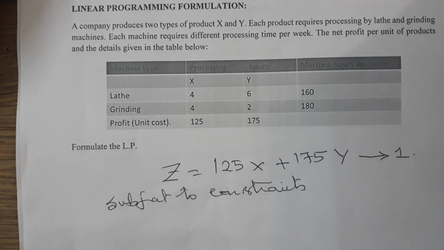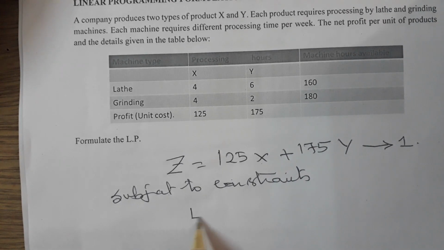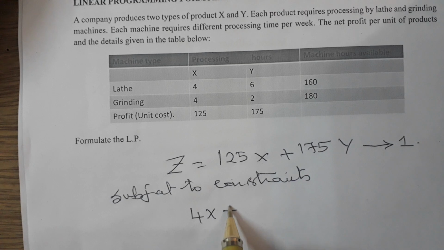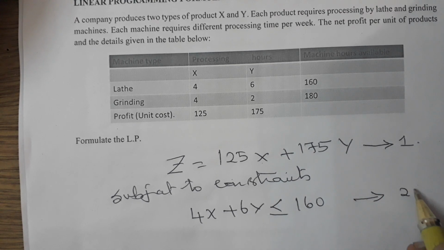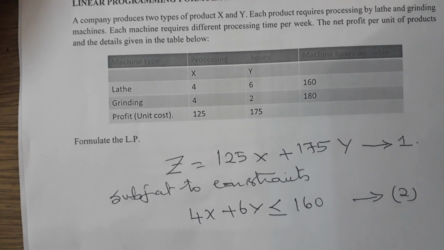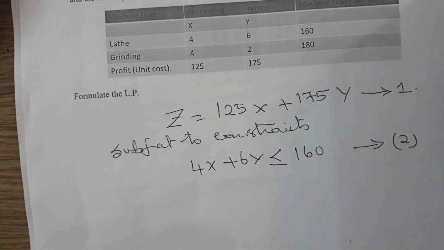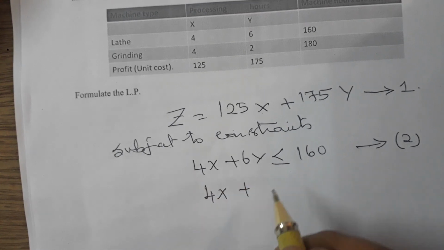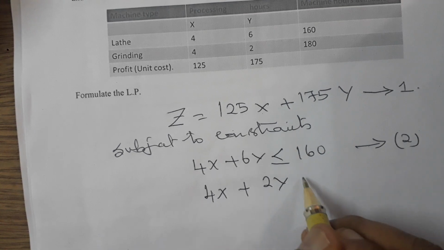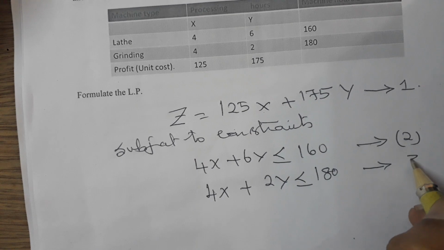This is another constraint. Now, subject to constraints, I write it as 4x plus 6y less than or equal to 160. I call it equation 2. Another constraint, because another machine is available, grinding: 4x plus 2y less than or equal to 180. This is constraint 3.